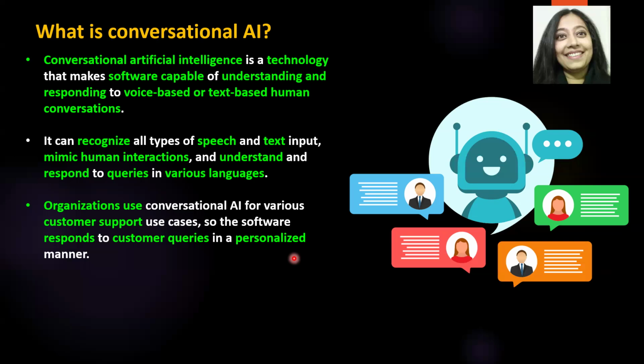Because there has to be a certain amount of sense, a certain amount of emotional resonance in that response as well. We are trying to mimic this behavior as much as possible. We are getting there, but we are not yet there. But that's the intention. So hopefully, it's clear what conversational AI is all about.